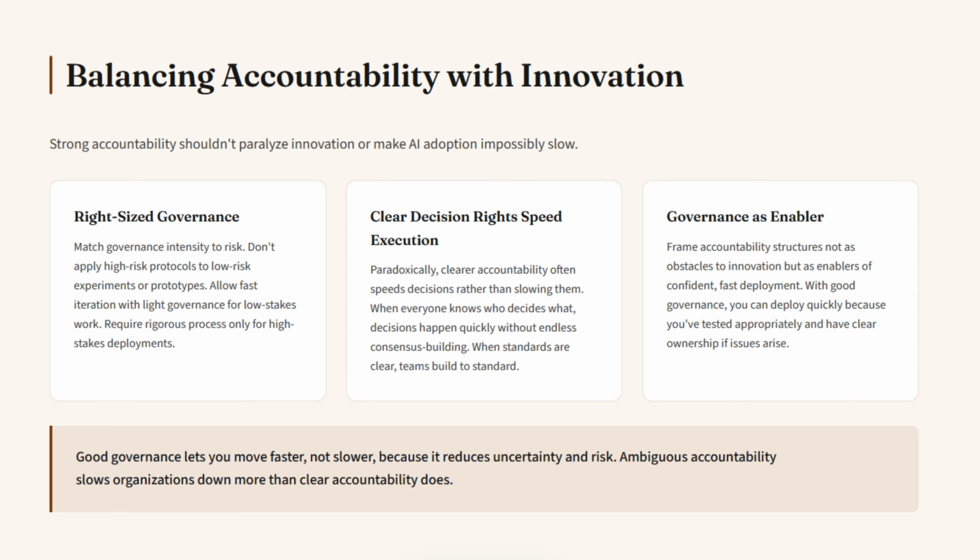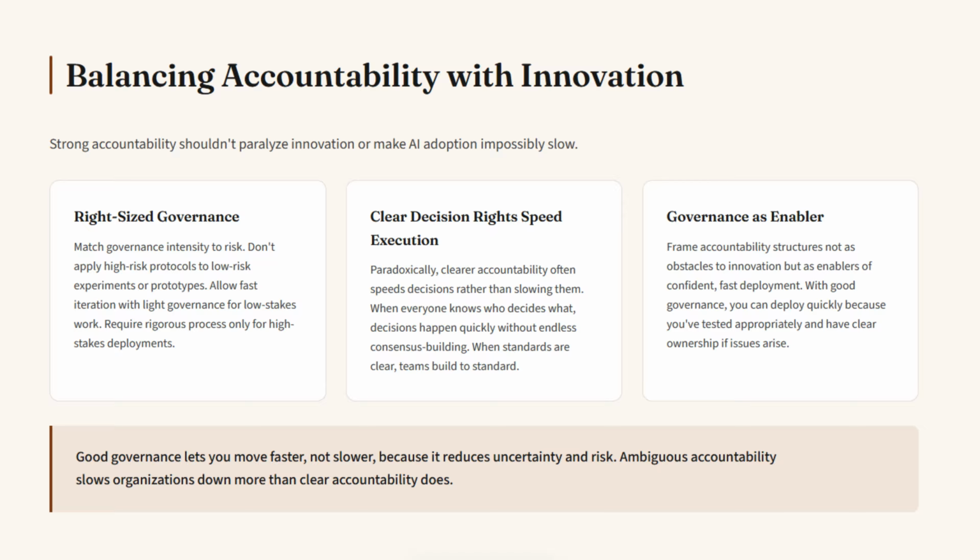You must strike a balance between accountability and innovation. Strong accountability shouldn't paralyze innovation or make AI adoption impossibly slow. It requires right-sized governance. Match governance intensity to risk, as mentioned earlier. Don't apply high-risk protocols to low-risk experiments or prototypes. Allow fast iteration with light governance for low-stakes work. Require rigorous process only for high-stakes deployments.